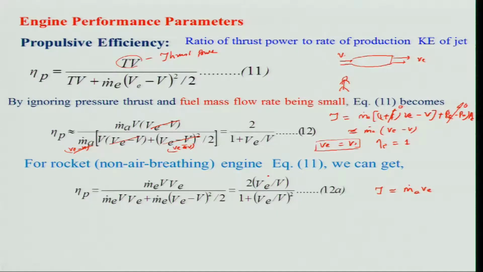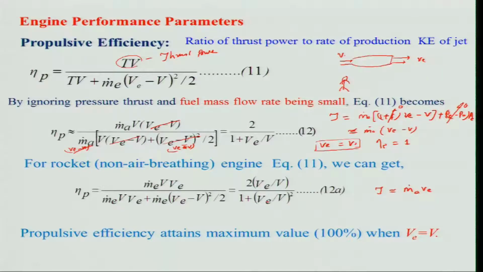And in this case, if I want to find out when the propulsive efficiency will be maximum, that will again be when V e is equal to V, right? Because if this is 1 and this is 1, 2 by 2 becomes 1, meaning 100%. More than that you cannot get, because whatever energy you are giving, you are getting all of it back, converting it into thrust power. Is it really possible? That means whatever energy I am giving, I am just utilizing it for conversion. If you can do that, that will be wonderful.